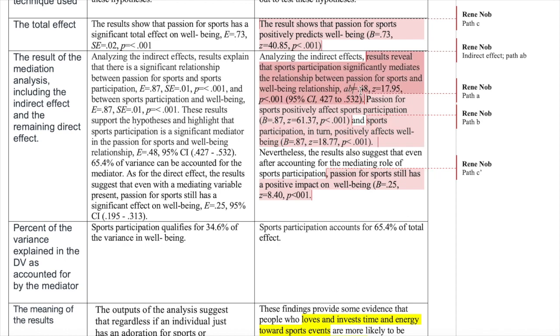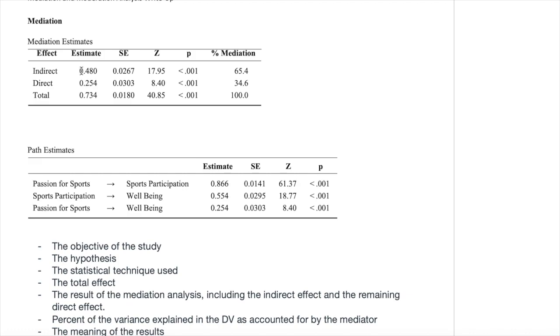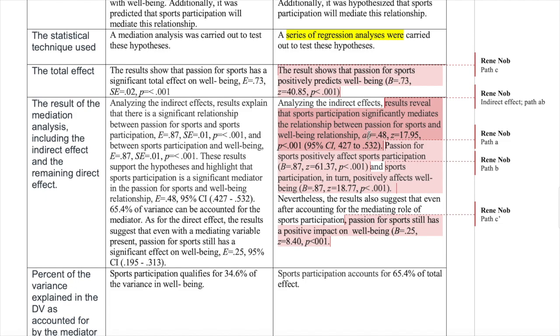So this suggests that 0.48, which is this value, is actually the product of 0.866 and 0.554, which is your paths A and B. So when you multiply that, you will have this value. So the correct notation for that, instead of B, because it's not really an unstandardized regression coefficient, but the product of two regression coefficients, then the notation should be AB. And this is actually your indirect effect. So this talks about the indirect effect.